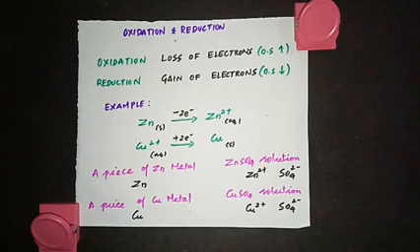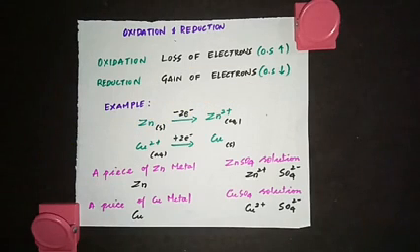When there is loss of electrons, the oxidation state will increase. Suppose for example, the oxidation state goes from +2 to +3, then that species has undergone oxidation. Same way, when we say reduction, we mean gain of electrons. When the species gains electrons, then we call that reduction, and there will be decrease in the oxidation state.